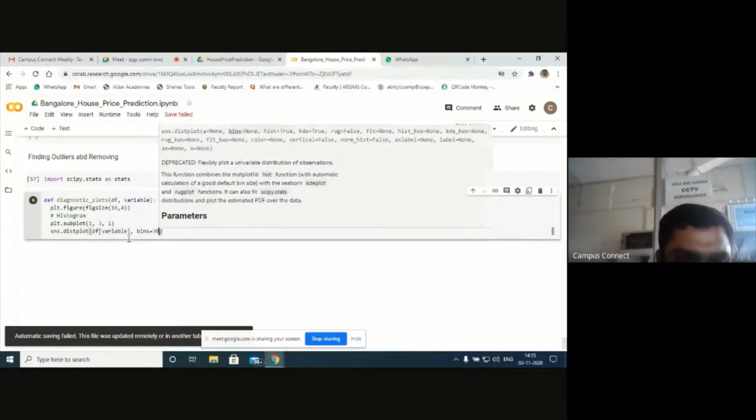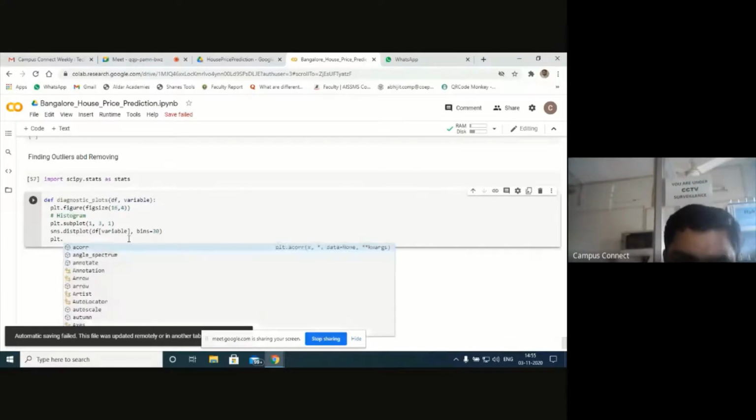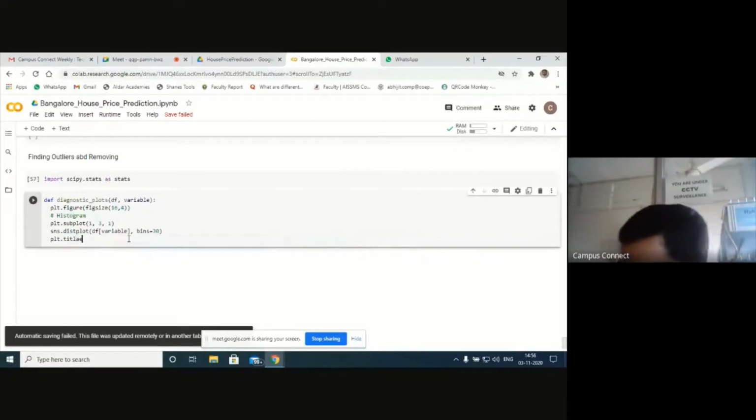Next, give the title. That means the number of ranges I'm going to have is 30. The next is title. Let's try to give the title of the graph as histogram. Title of the graph be, let's say, histogram. Histogram.